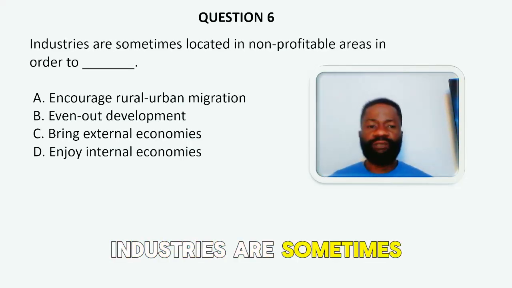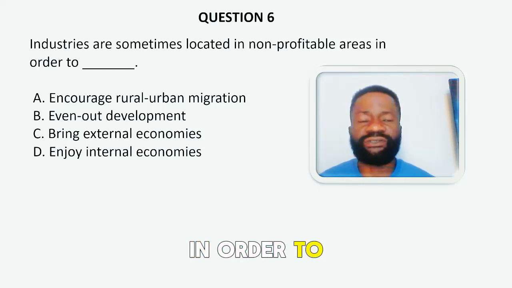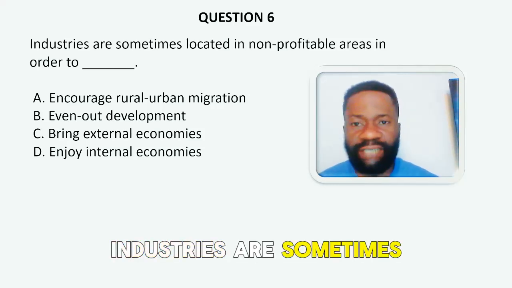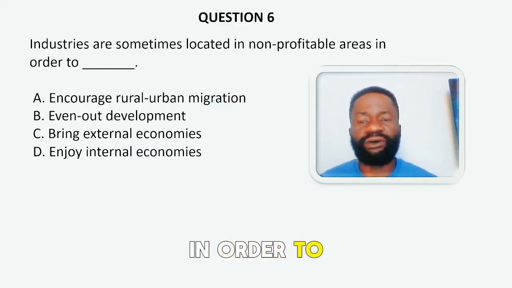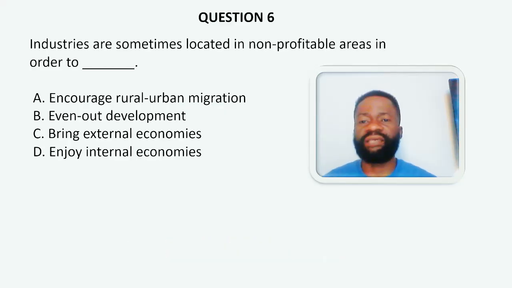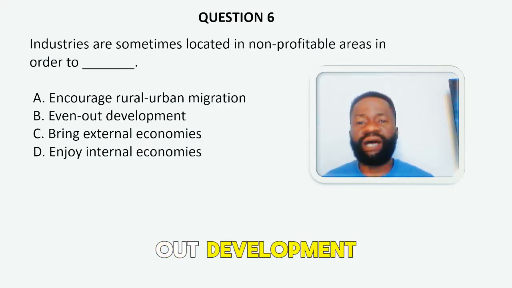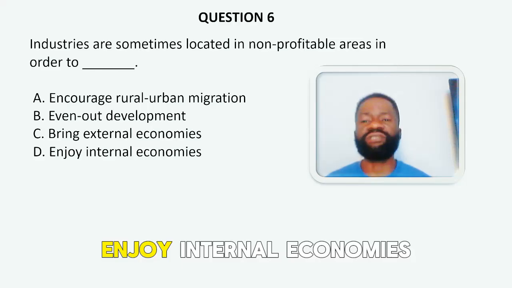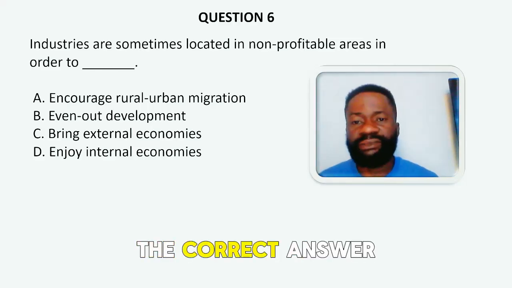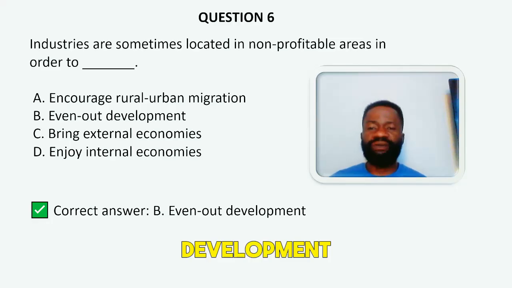Industries are sometimes located in non-profitable areas in order to dash. Options: A, to encourage rural-urban migration, B, to even out development, C, to bring external economies, and D, to enjoy internal economies. The correct answer to the question is option B, to even out development.